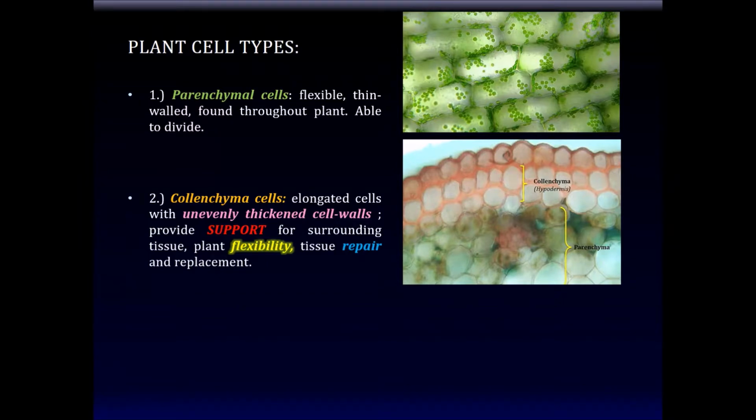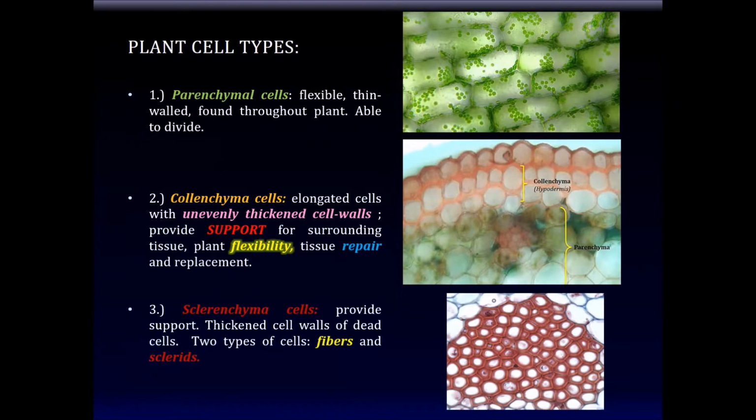They also help in repair of tissue and replacement of tissue when it gets damaged. For example, you wonder how when you cut the grass, it grows back. That's because there's repair and regeneration of the grass after every lawn mowing session. In this picture to the right, you can see the parenchymal cells, and they're greener, so to speak, and the collenchymal cells with a thicker cell wall. In this case, they're stained there to highlight the cell wall.